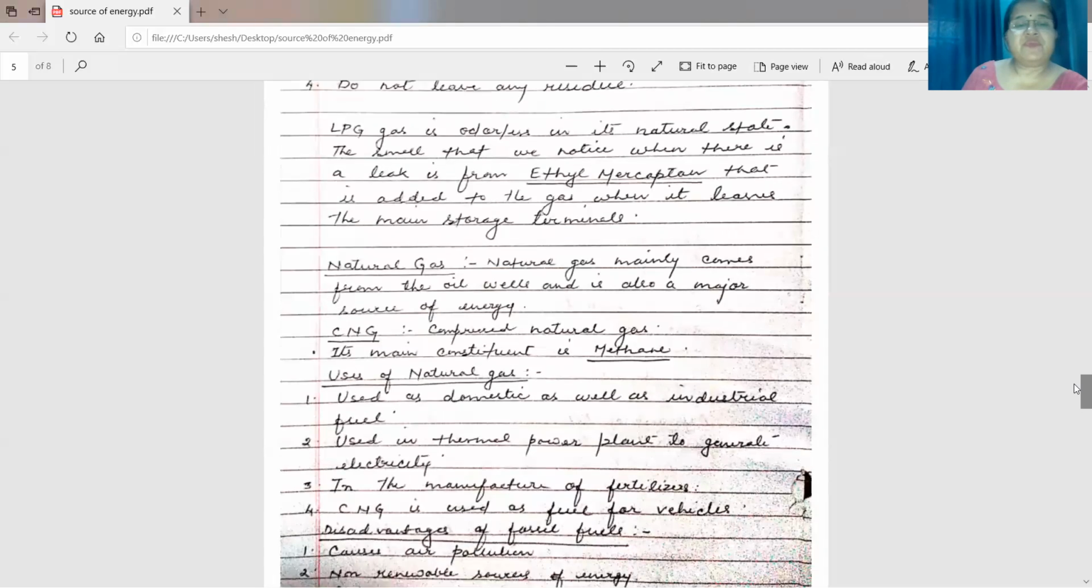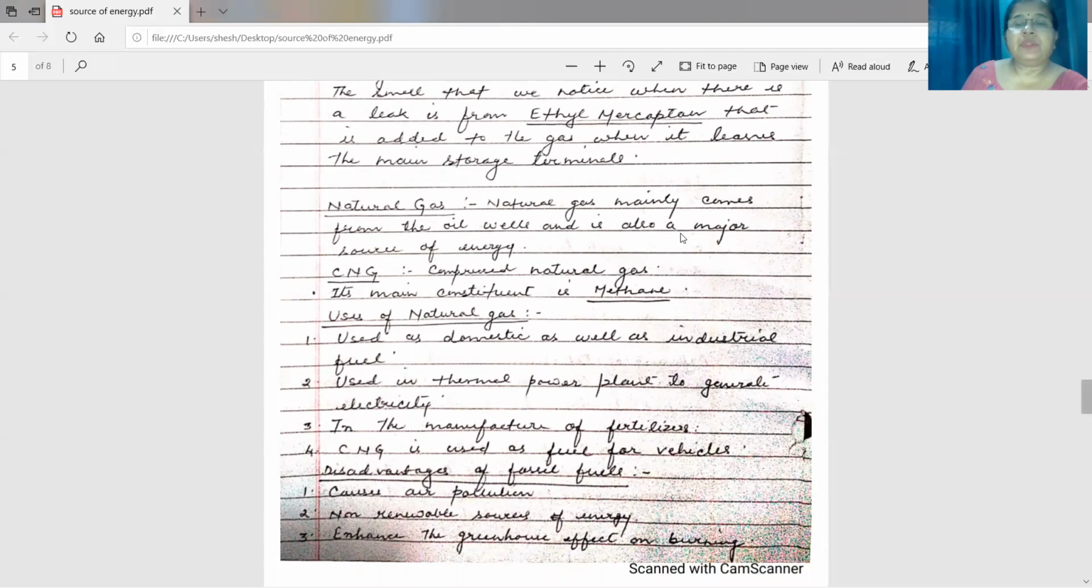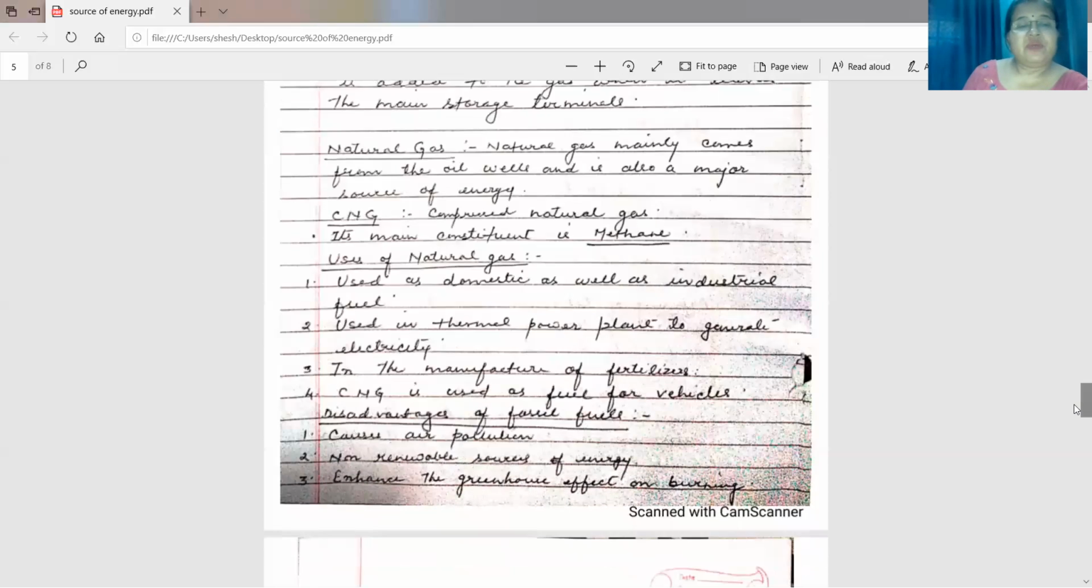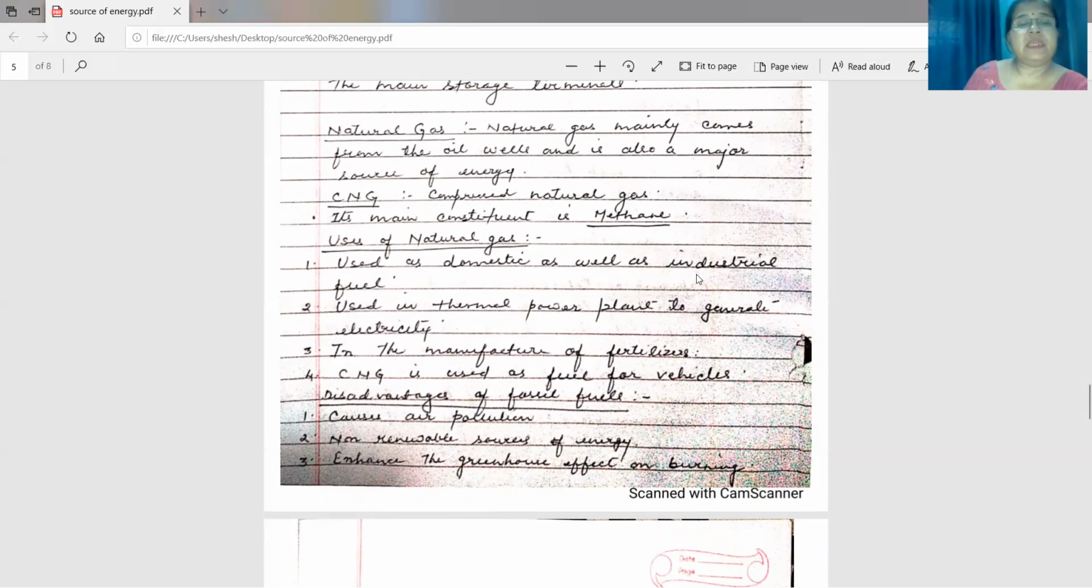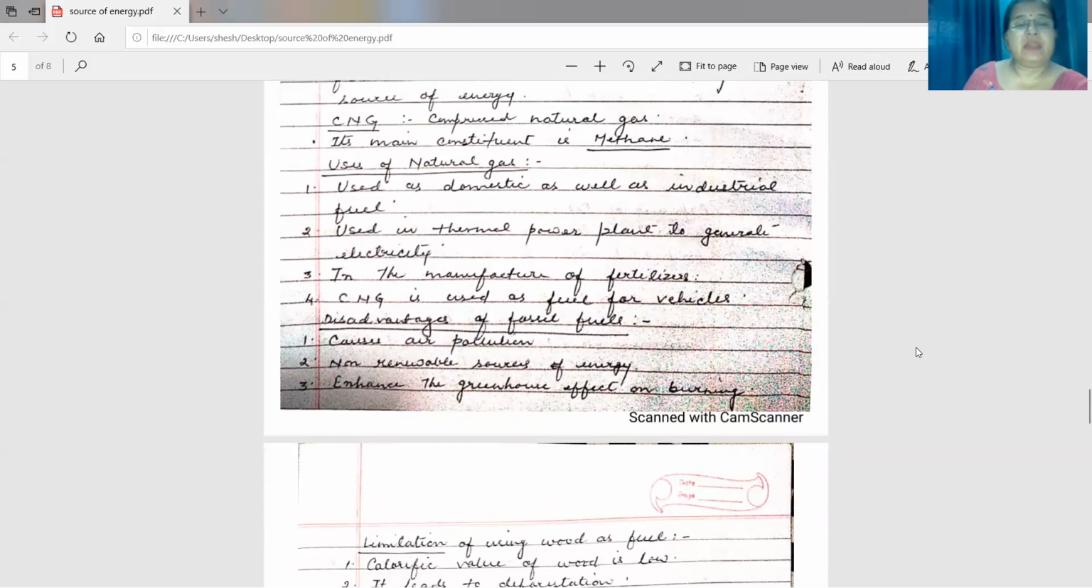Now next you have to read about natural gas. Natural gas mainly comes from the oil well, and it is also a major source of energy. Under this heading, you have to read about CNG. CNG full form is compressed natural gas. The main constituent of CNG is methane. And the uses of natural gas are, first, it is used as domestic as well as industrial fuel. Used in thermal power plants to generate electricity. It is also used in the manufacture of fertilizers. And CNG especially is used as a fuel for vehicles.